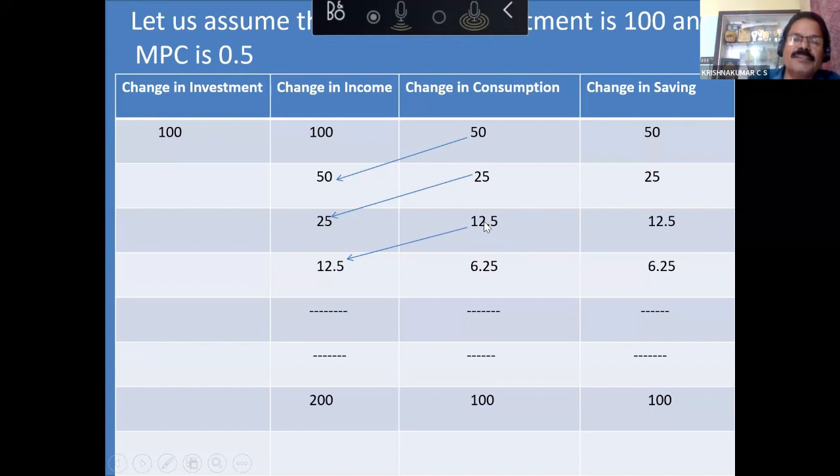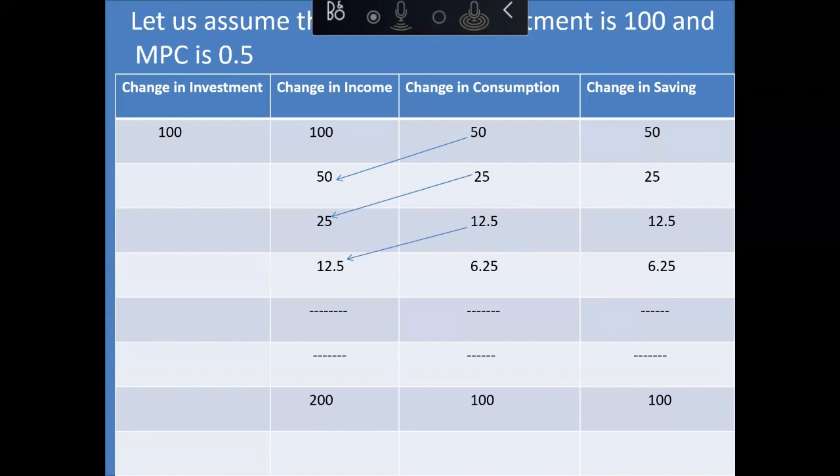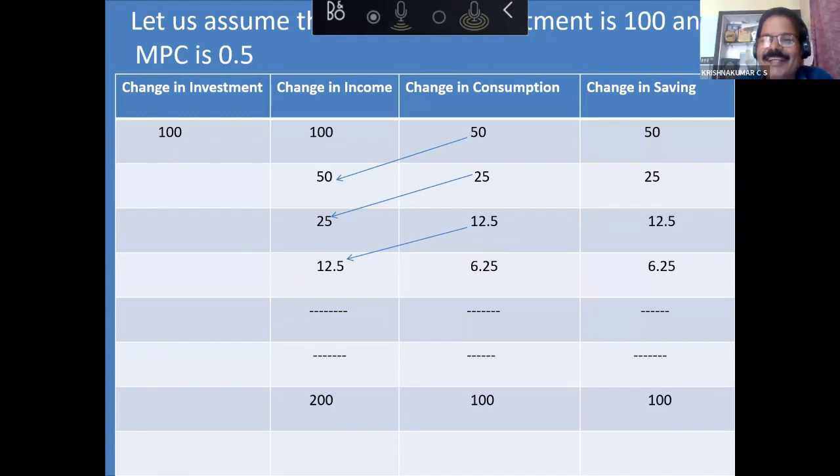So 12.5 consumption leads to 12.5 income. Out of that, 6.25 will be consumed and 6.25 will be saved. This will continue until, where? Infinity, sir? No, it won't go to infinity. This will go on until delta C, change in consumption, becomes 0.